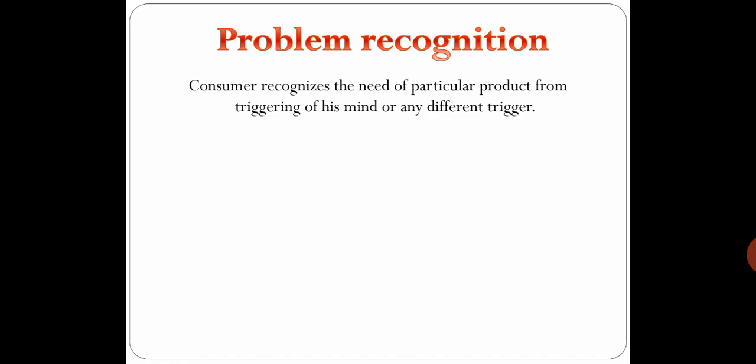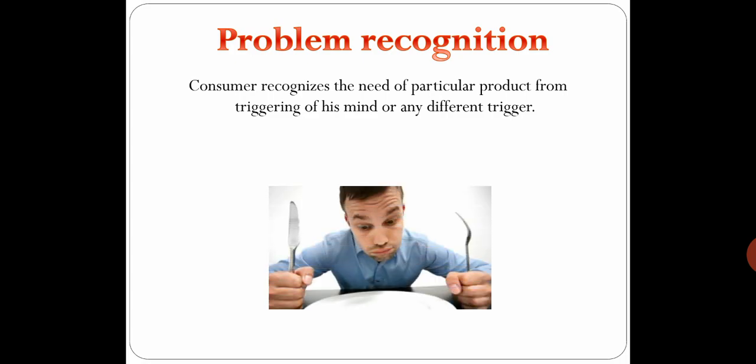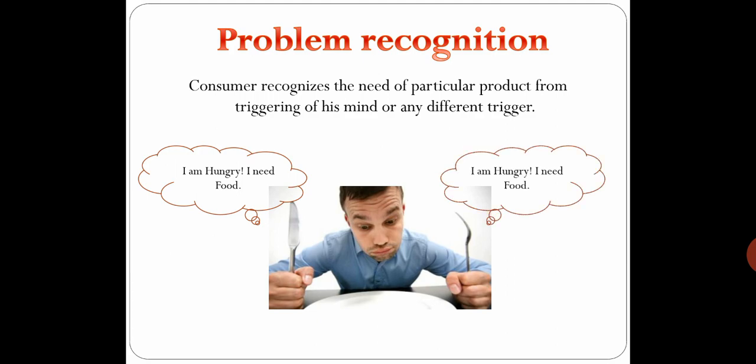The consumer recognizes the need for a particular product from a trigger in his mind or any other trigger. We can give the example that it is the morning and I want something to eat. I'm hungry. I want food. That means the need of the customer is food. So the problem is behind his hunger. He wants some food, isn't it?